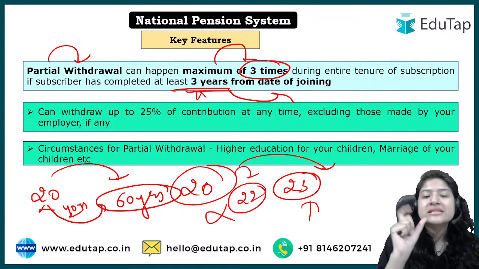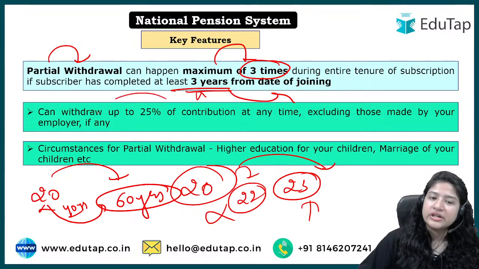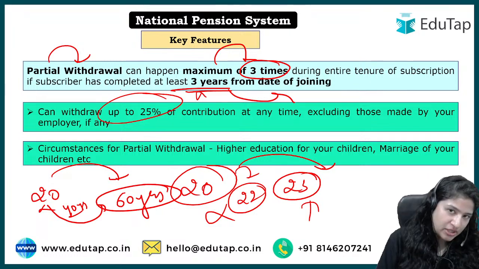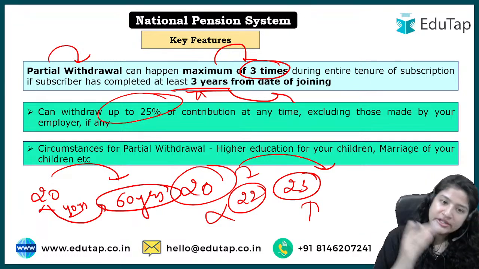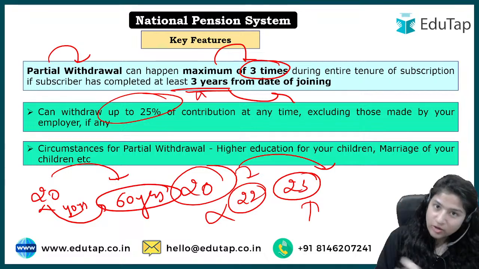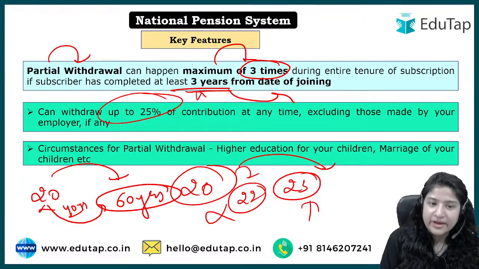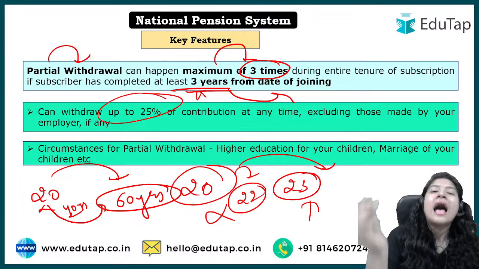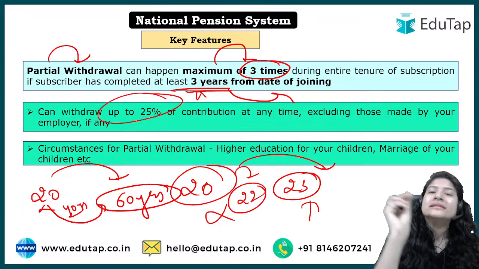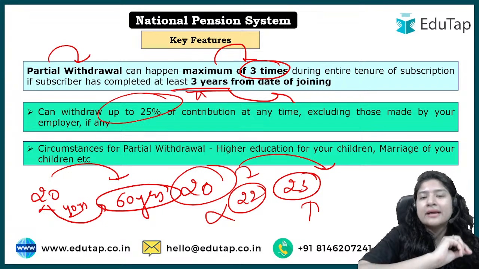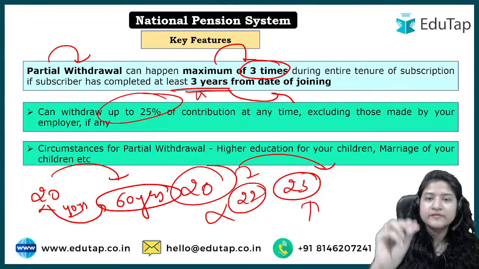Now, how much maximum can I withdraw? Up to 25% of whatever contribution I have. Up to that 25% I can withdraw. I cannot withdraw the whole amount. I can only withdraw 25% of the overall amount. How many times can I withdraw? 3 times, maximum 3 times throughout the lifetime of the NPS.